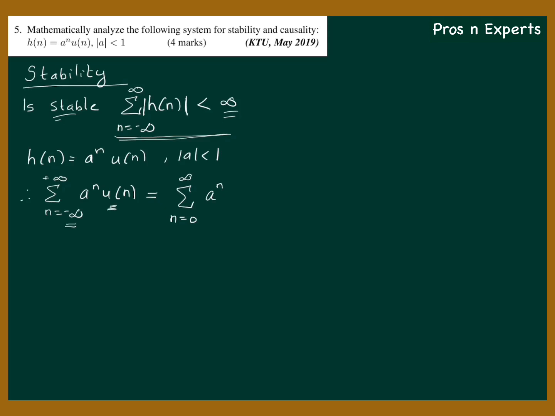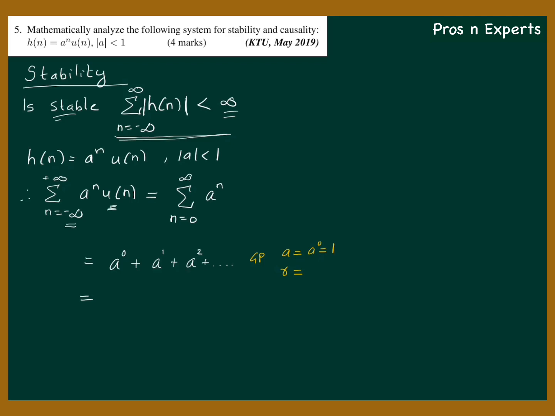Now what we can do is just expand this sigma. So you will get a raised to 0 plus a raised to 1 plus a raised to 2 plus etc., and it goes to infinite terms. Okay, so clearly this is a GP, right? This is a GP with the first term equal to a raised to 0, that is 1, and the common ratio equal to, what is the common ratio?